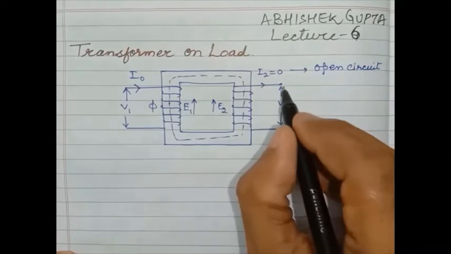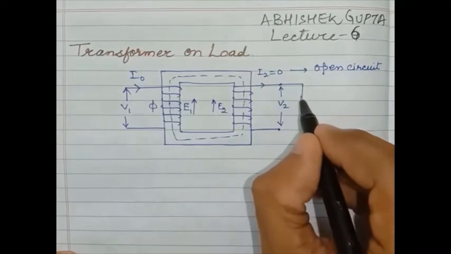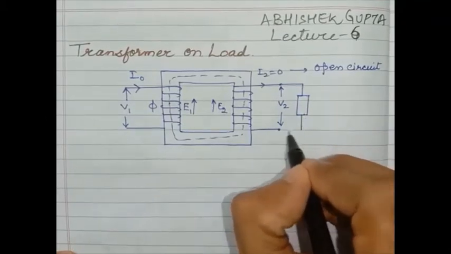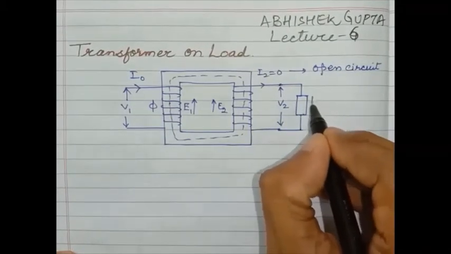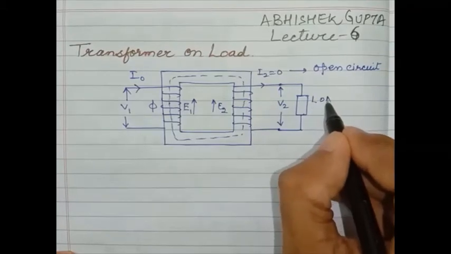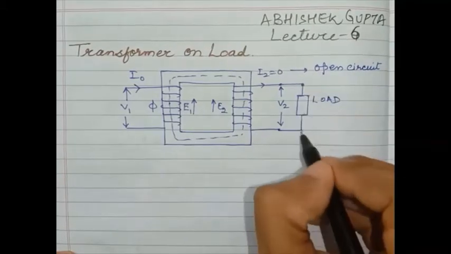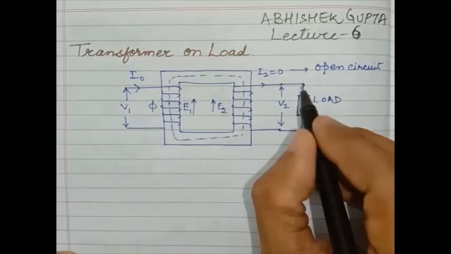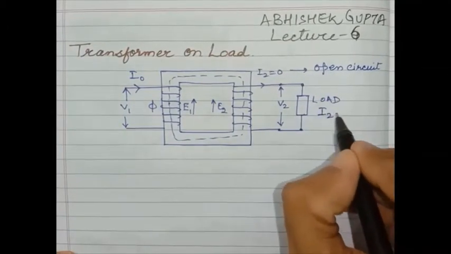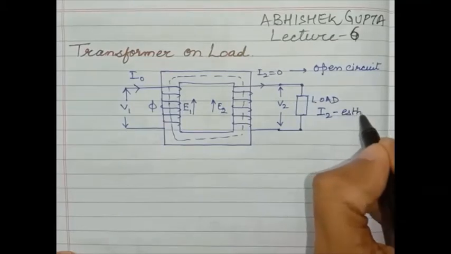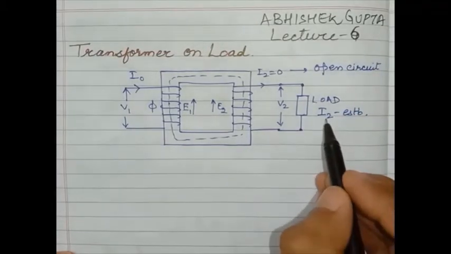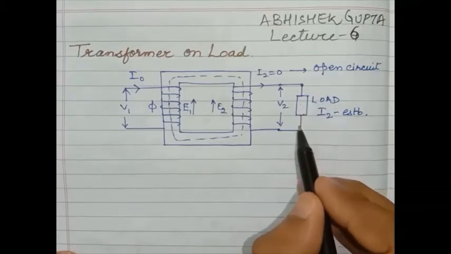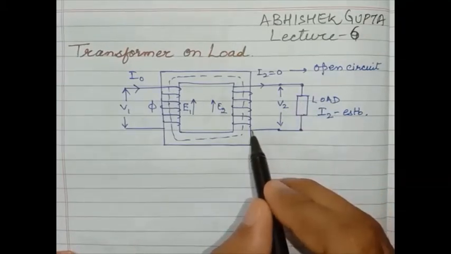When a load is connected across the terminals of the secondary, what will happen? There is an establishment of I2. This I2 is established because we have connected a load and we are providing a path for the flow of secondary current.